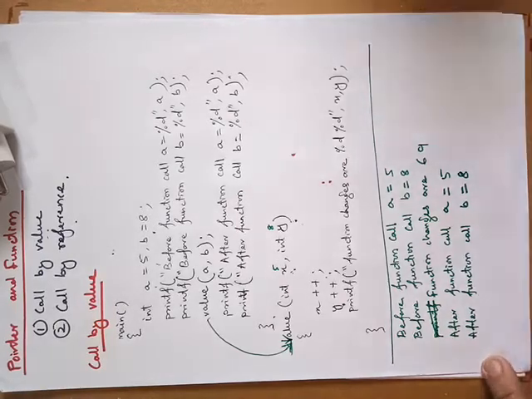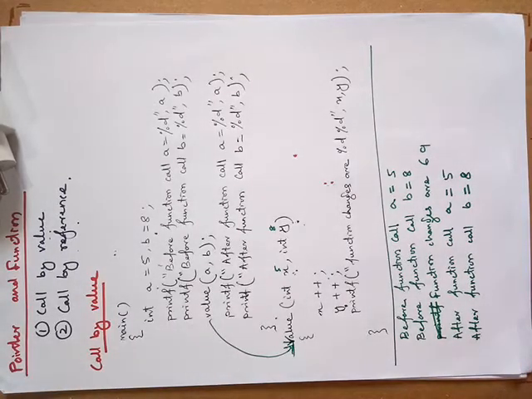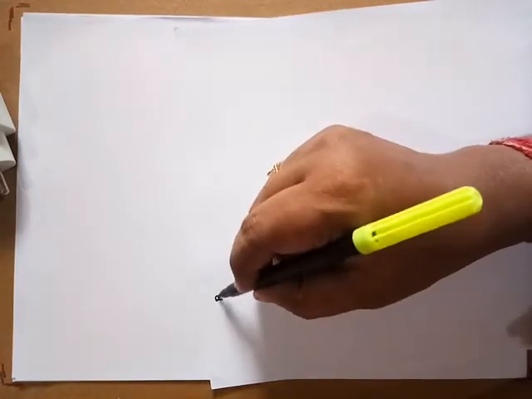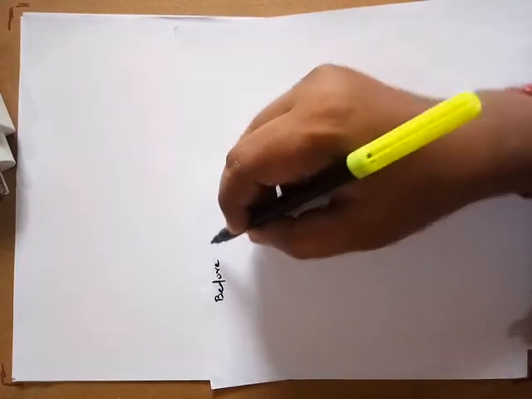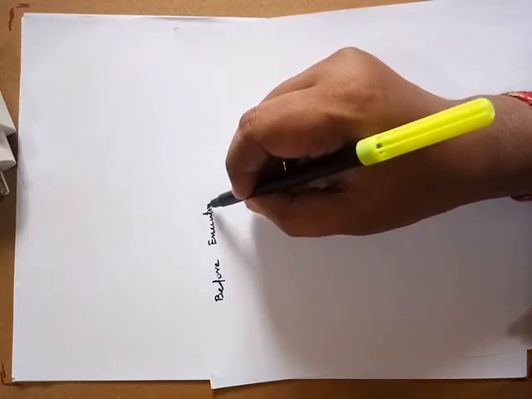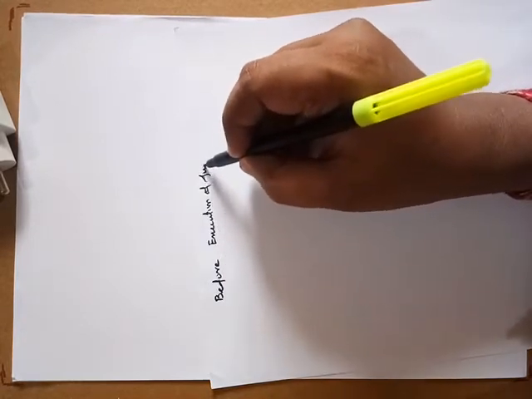Now we can see this by drawing the diagrams, or the memory locations of the variables a and b, as well as x and y. We'll check that before execution of the function.